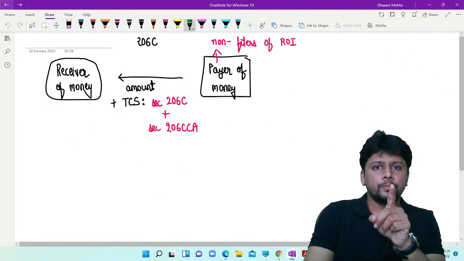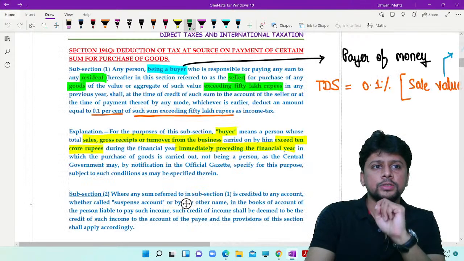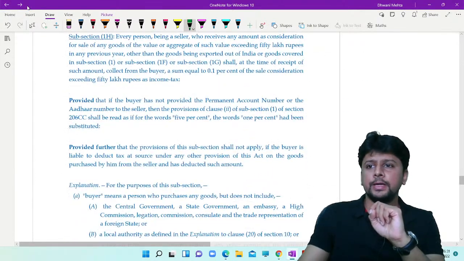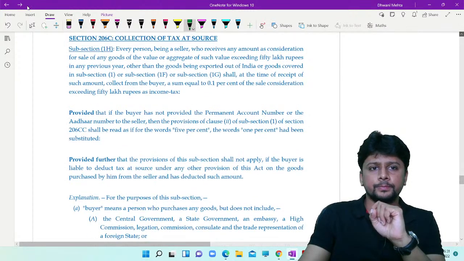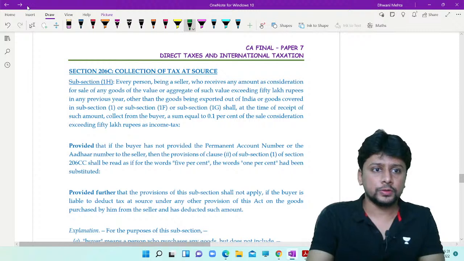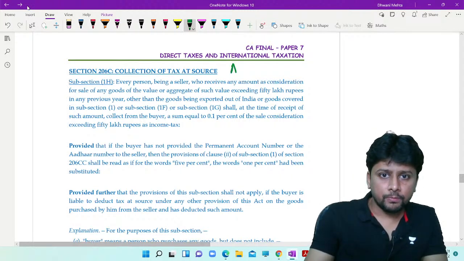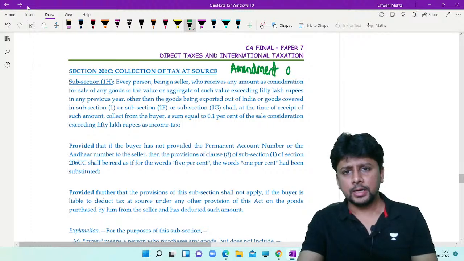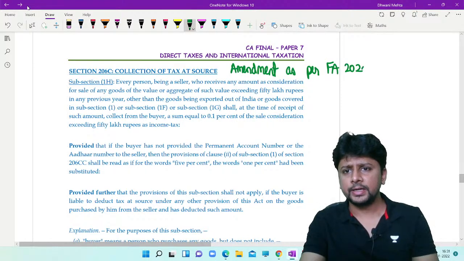One year ago, Finance Act 2020 has introduced in the TCS section, tax collected at source, this is the amendment as per Finance Act 2020.